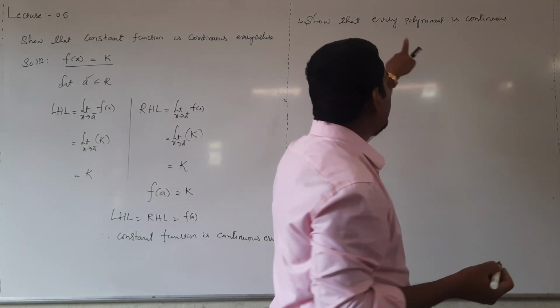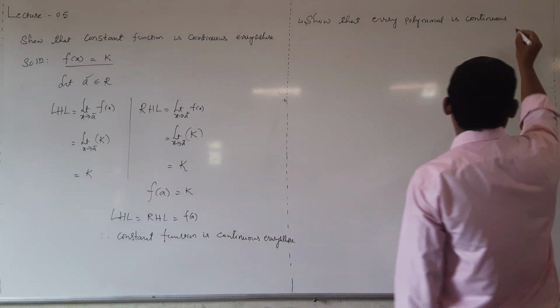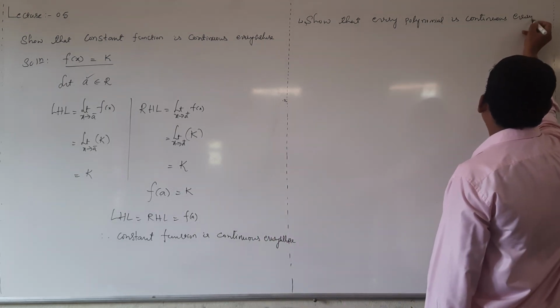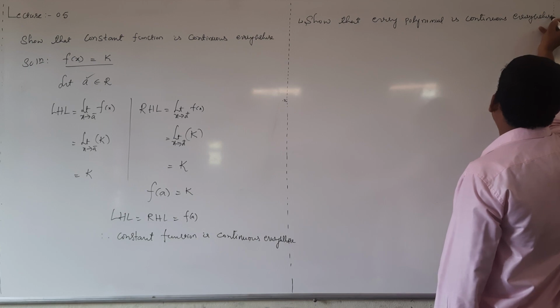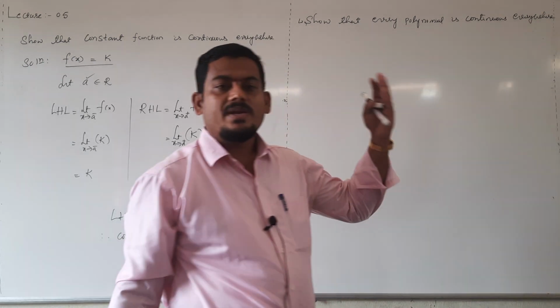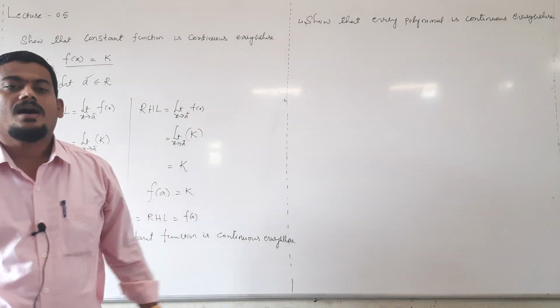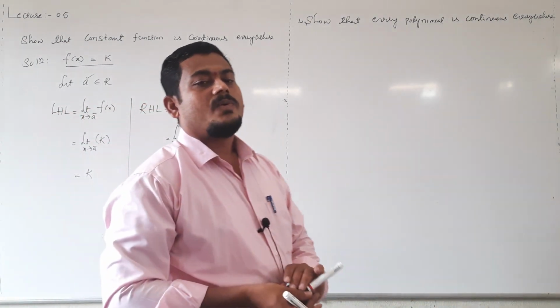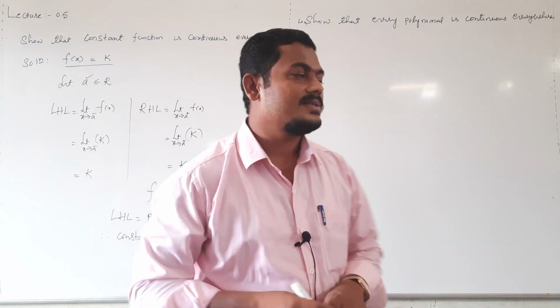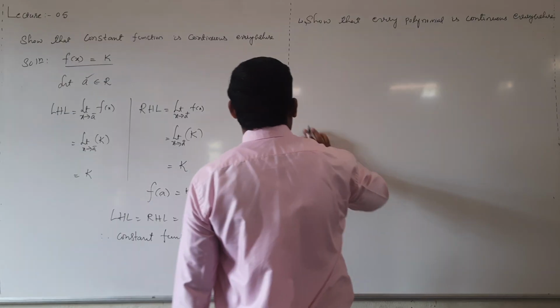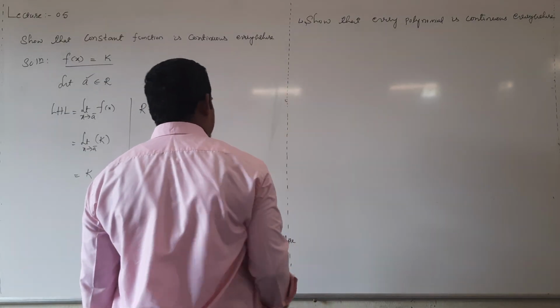Show that every polynomial is continuous everywhere. Every polynomial is continuous everywhere. Already you know that polynomial function or polynomials, everywhere means all the real numbers, right?